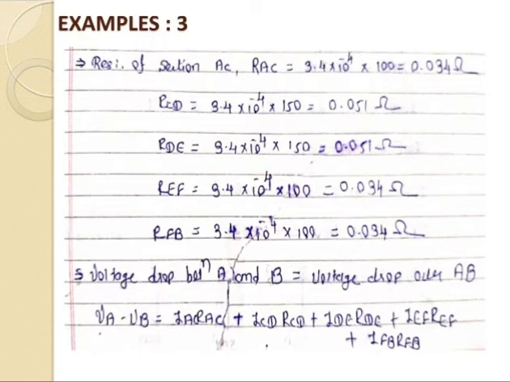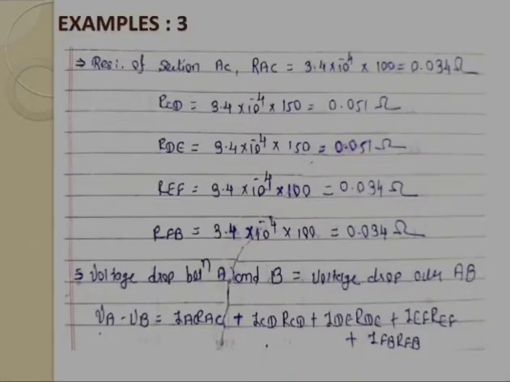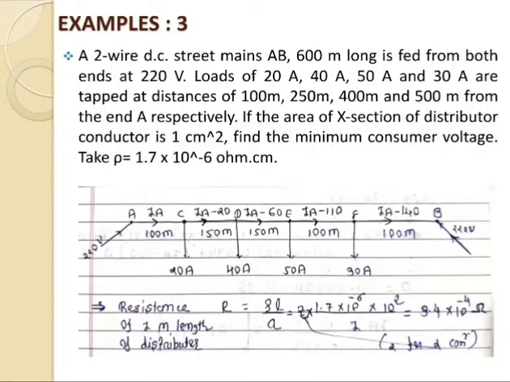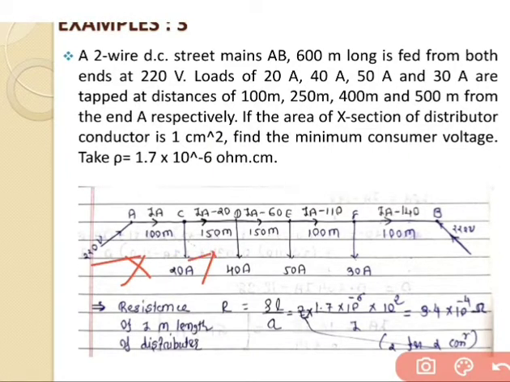In the same way, go for all the sections and calculate the value of resistance for each individual section. For 1 meter length the resistance is 3.4 into 10 raised to minus 4 ohm, so for 100 meter, whatever the distance inside the individual section is, we just multiply it with the resistance.